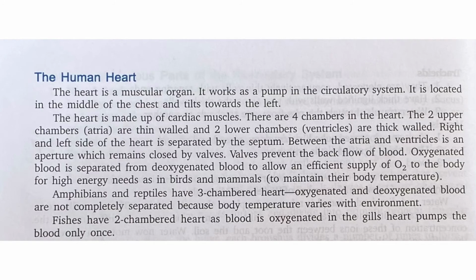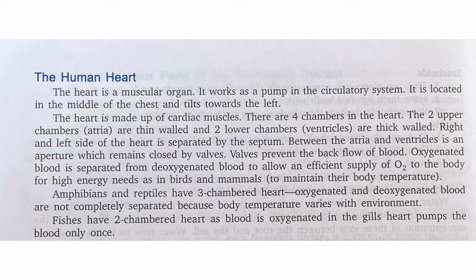So students, let us see the structure of the heart point-wise. A heart is a muscular organ. It works as a pump in the circulatory system. It is located in the middle of the chest and tilts towards the left. Heart is made up of cardiac muscles. There are four chambers in the heart. The two upper chambers called atria are thin-walled and the two lower chambers called ventricles are thick-walled. Right and left side of the heart is separated by septum.